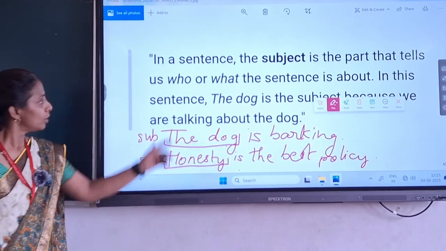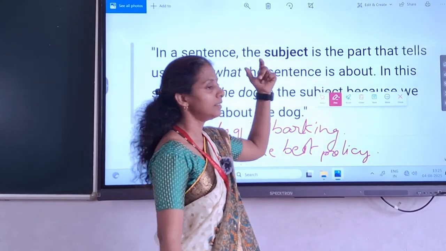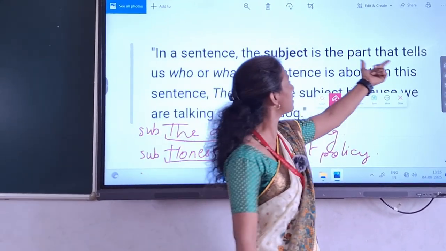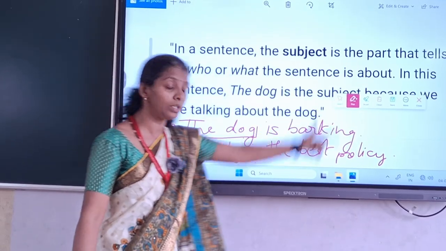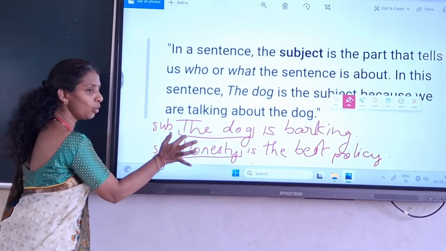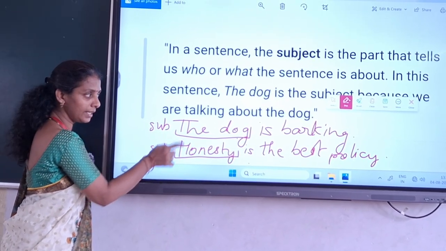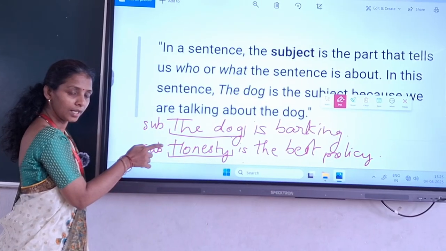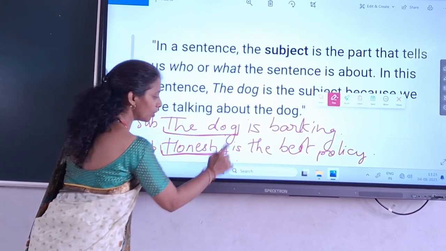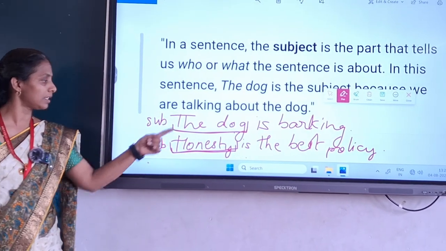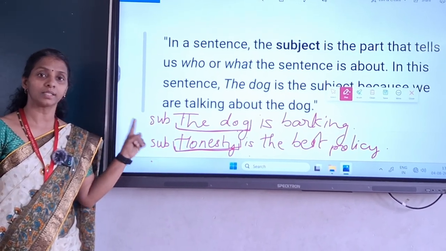Clear? So, as the definition said, the subject is the part that tells us who or what the sentence is about. So, about who or what the sentence is telling, we have to focus on that. About the dog, about honesty. So, these are called subject.